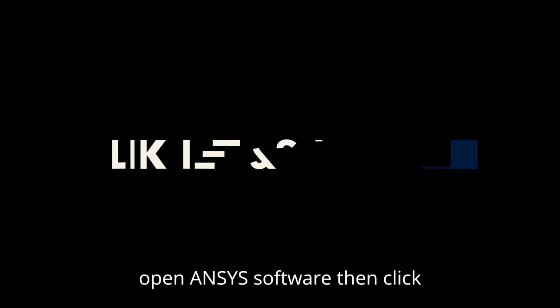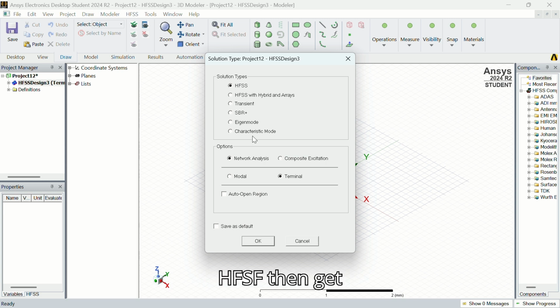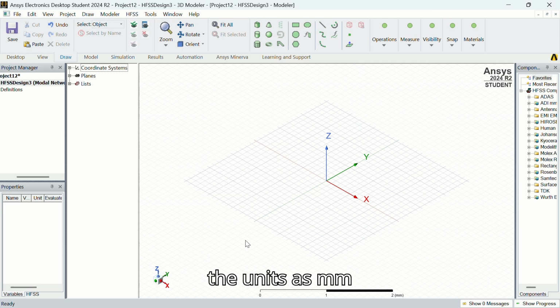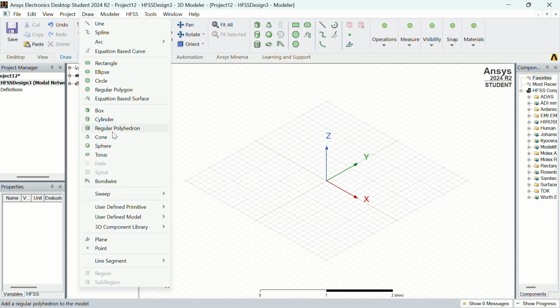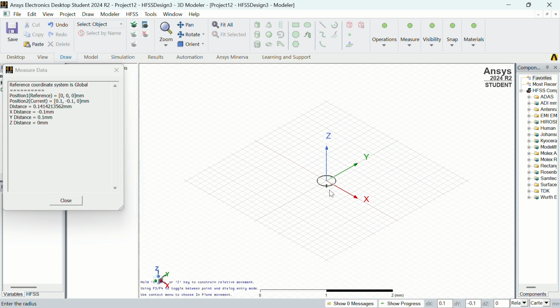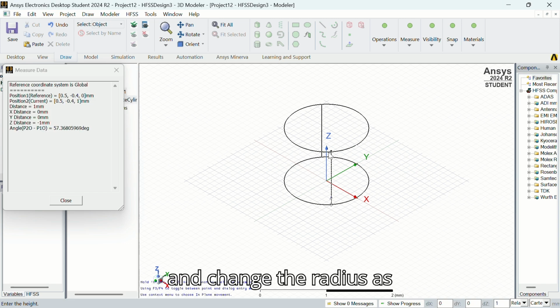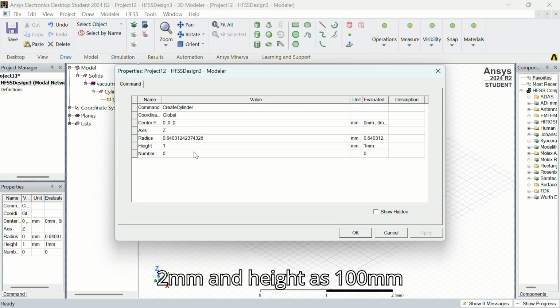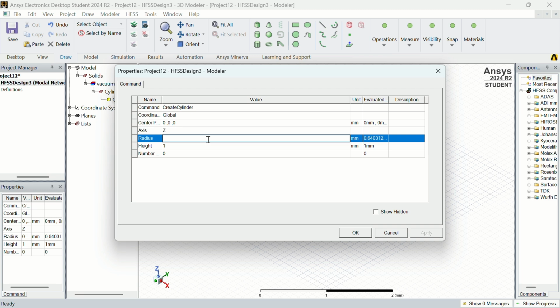Open ANSYS software, then click HFSS, then get into the units option and set the units as mm. Then select 3D cylinder and then draw and change the radius as 2 mm and height as 100 mm. Then apply and OK.